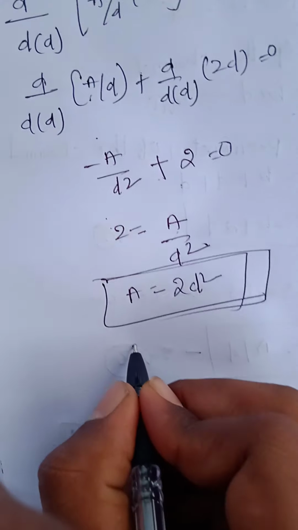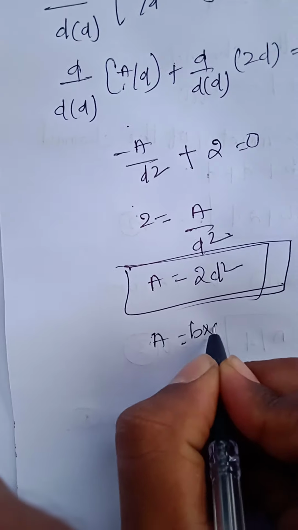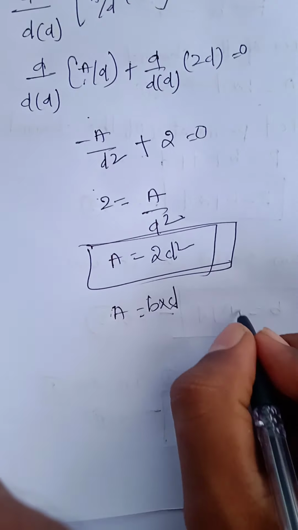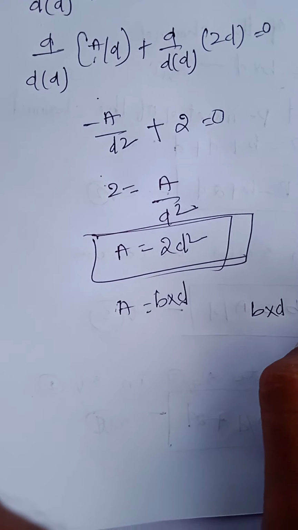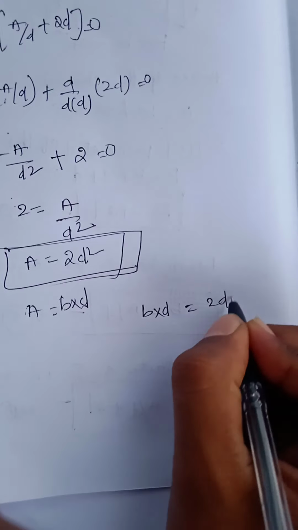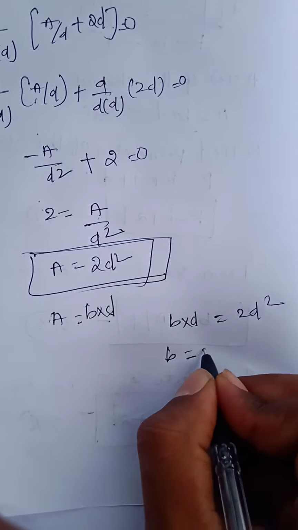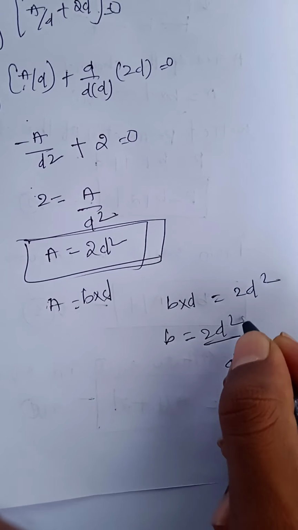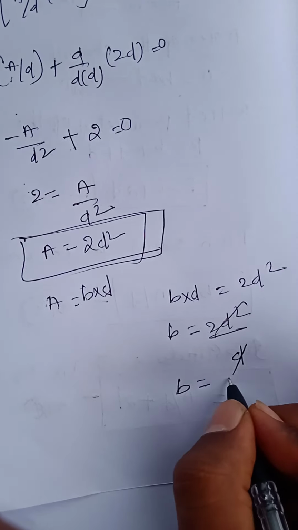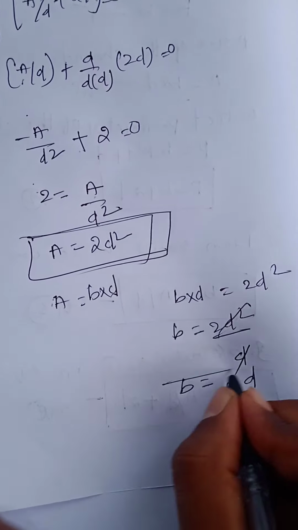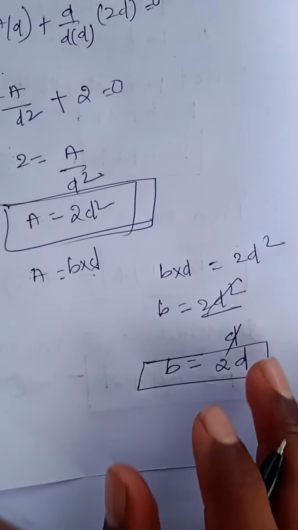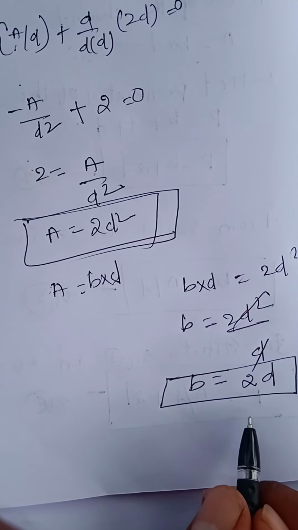From equation 1, what we get is A equals b into d. Therefore b into d equals 2d square. b can be written as 2d square by d. d cancels, so b equals 2d. b can be written as 2d.